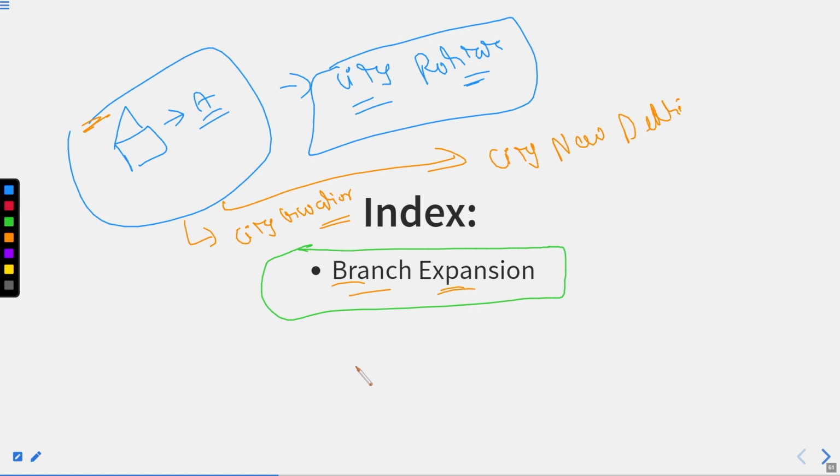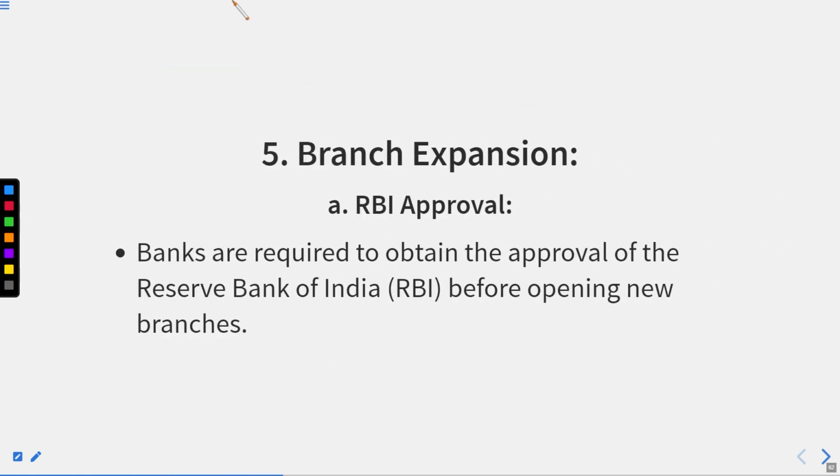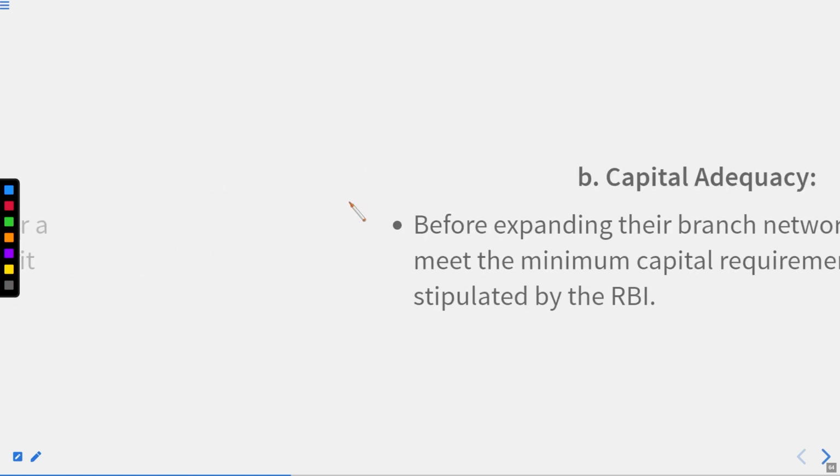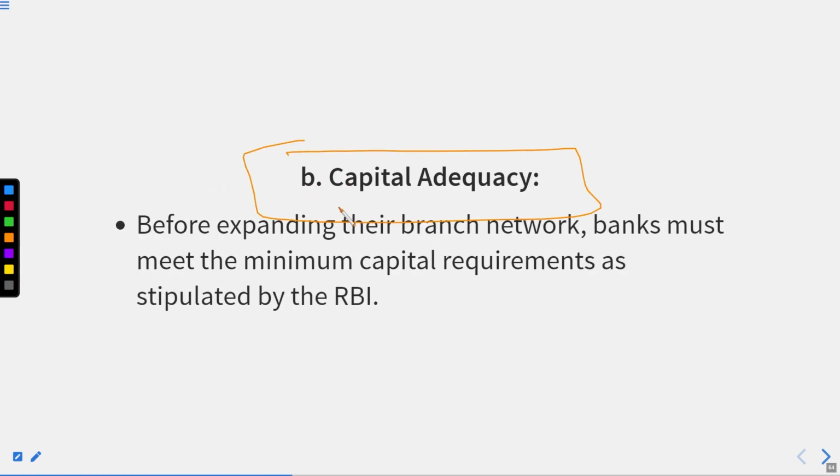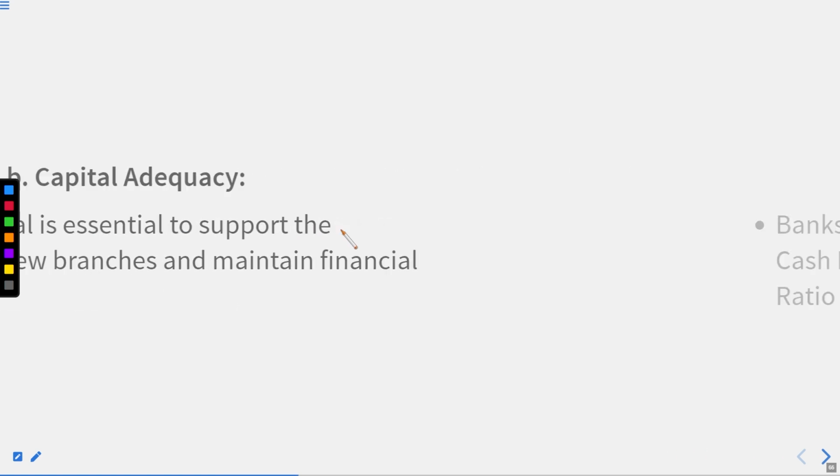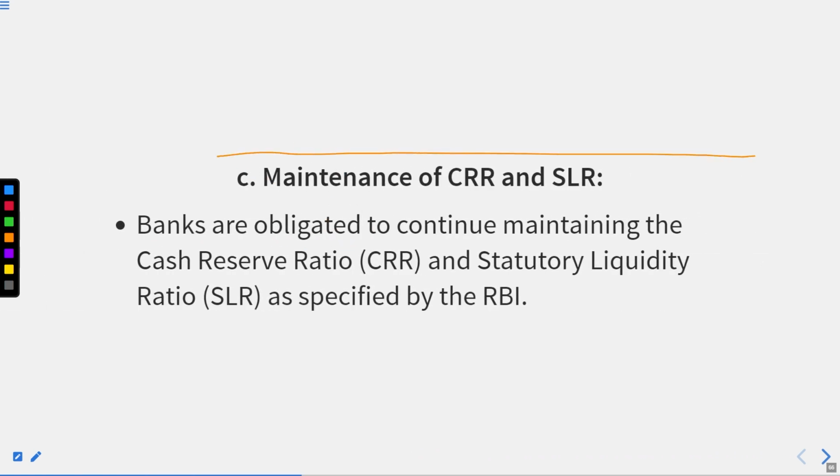And we have been discussing what provisions, facts and figures are enumerated within the Banking Regulation Act 1949 regarding branch expansion, like what steps, rules and regulations a bank has to follow in order to expand its branches. About RBI approval, we had discussed. About capital adequacy, we had discussed in detail. Right now, we have to discuss the maintenance of the CRR and the SLR. This is very, very important.